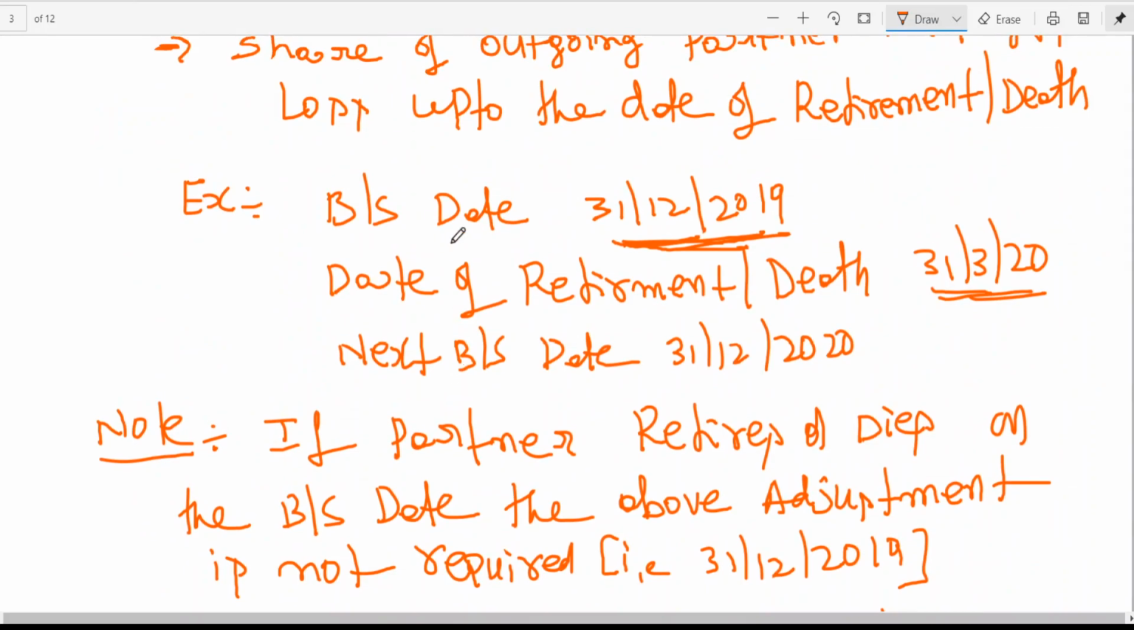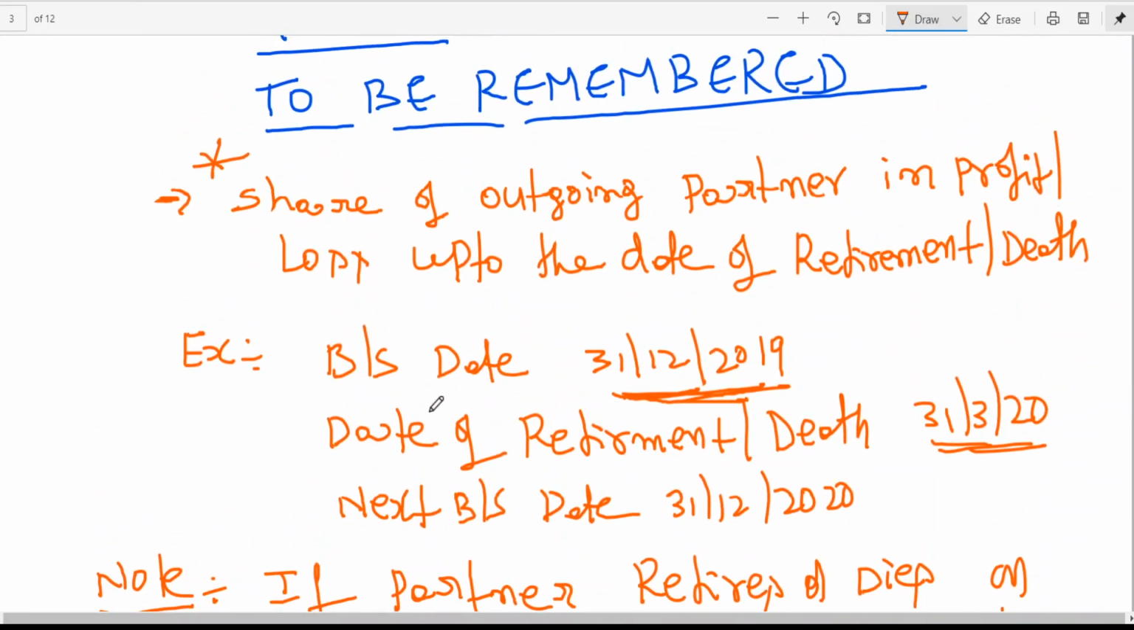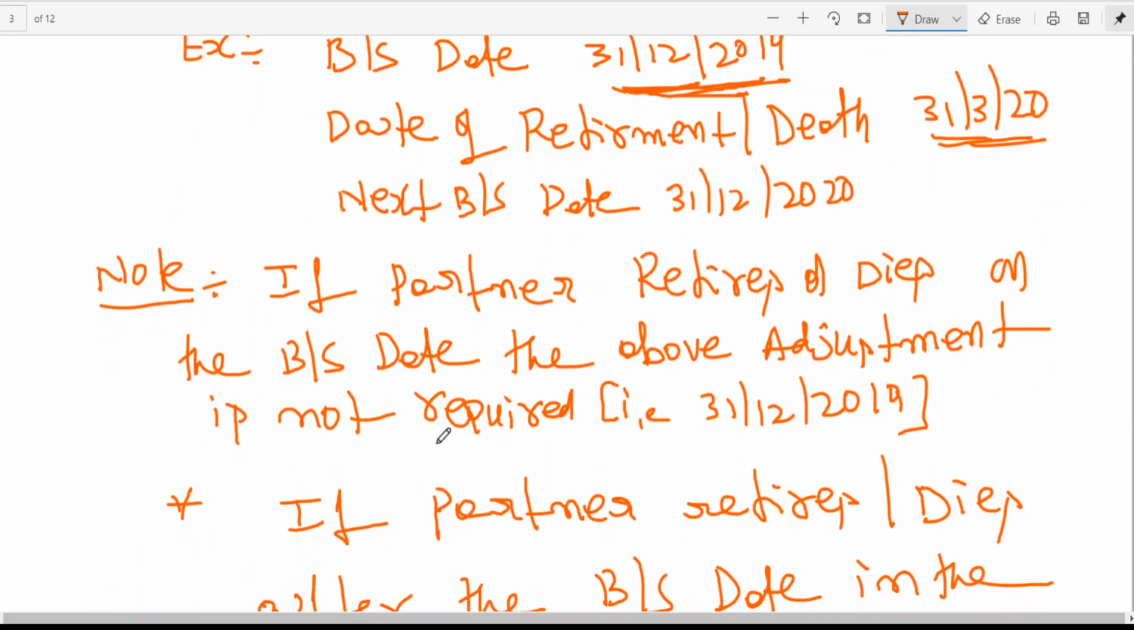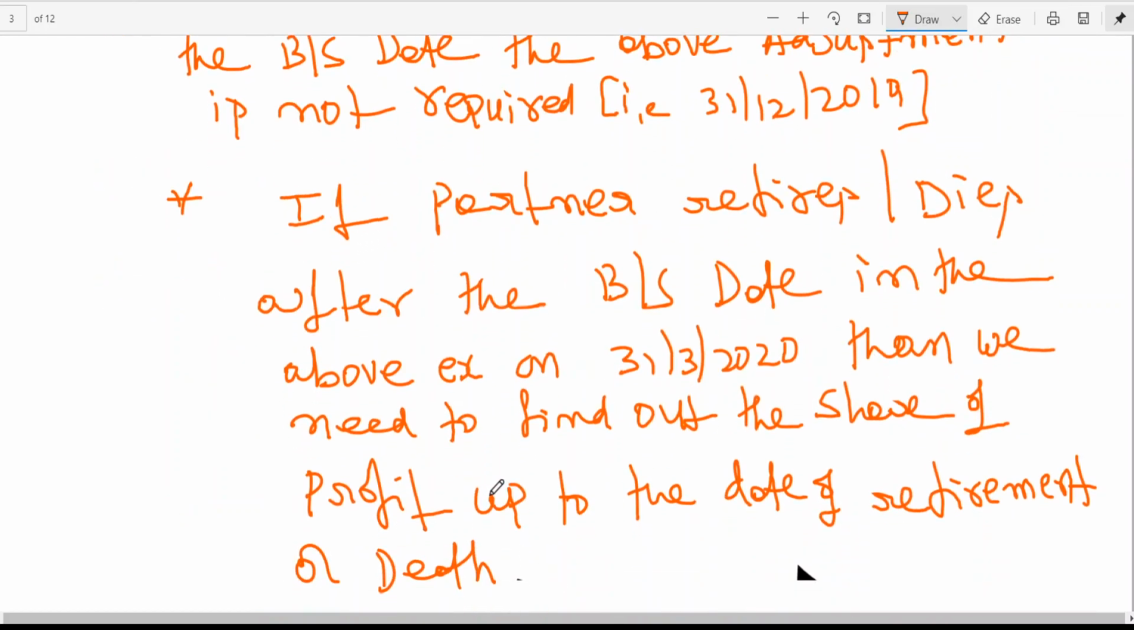So I told you, share of outgoing partner in profit or loss up to the date of retirement or death. If a partner retires or dies on the balance sheet date, the above adjustment is not required. If a partner retires or dies after the balance sheet date, in the above example, after 31st March, then we need to find out the share of profit up to the date of retirement or death. That is for how many months? 3 months.